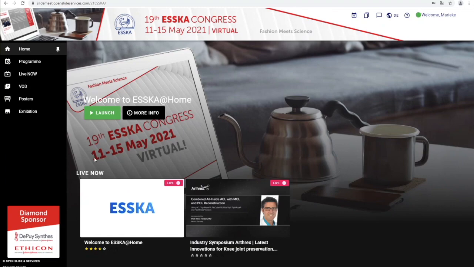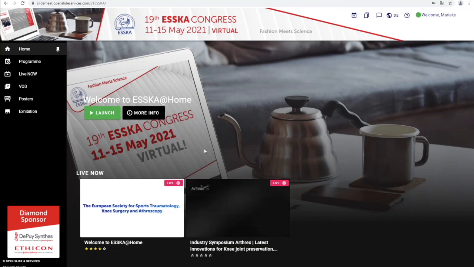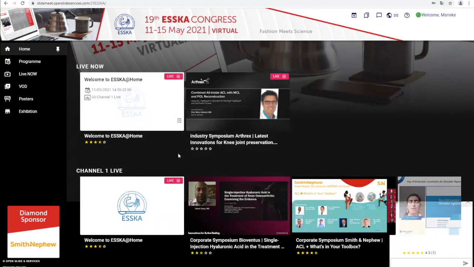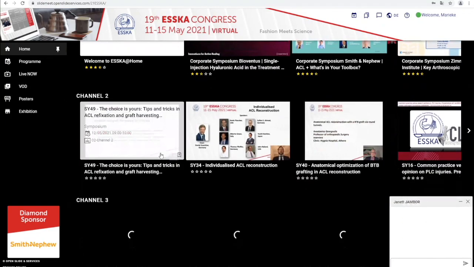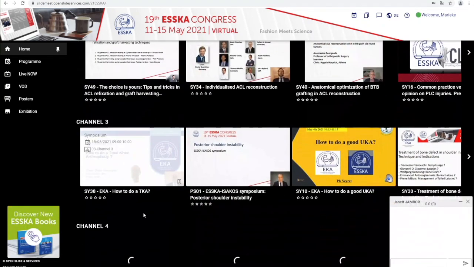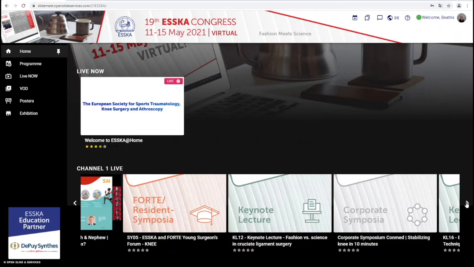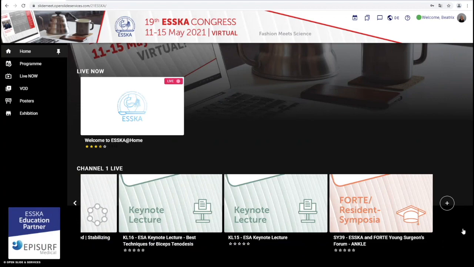On the home page, you will always see the current live stream. On the left side, you have a navigation bar. This is explained below. Scrolling down, you will find all our channels which are assigned to specific topics. If you scroll completely to the right, a button appears, "more like this". Here you can access all videos on the corresponding topic.